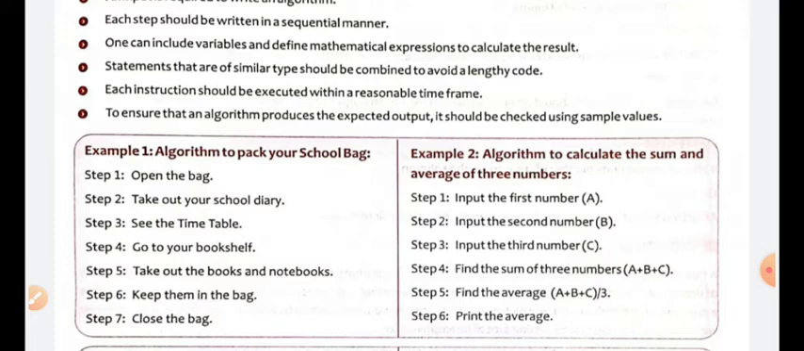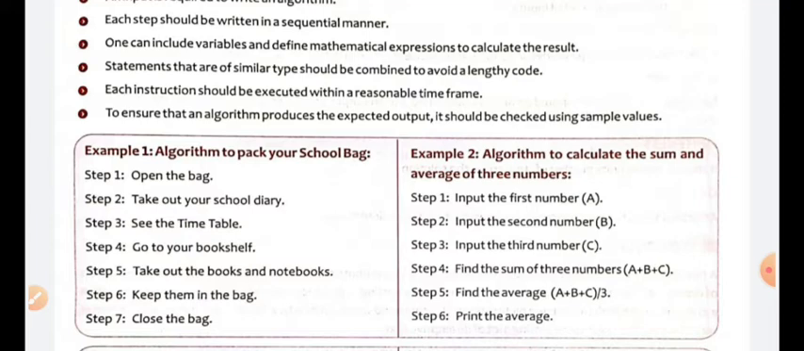Next, an algorithm to calculate the sum and average of three numbers. Just think that you are doing a mathematical problem. If you have to add numbers, what do you have to do? First of all, you should have three numbers. Then the first work is: input the first number A, input the second number B, and the third step, input the third number C.